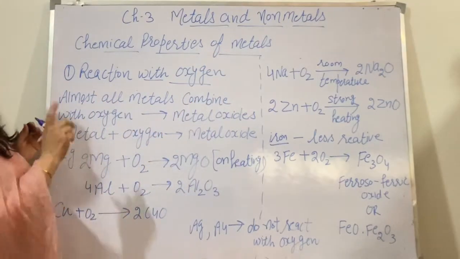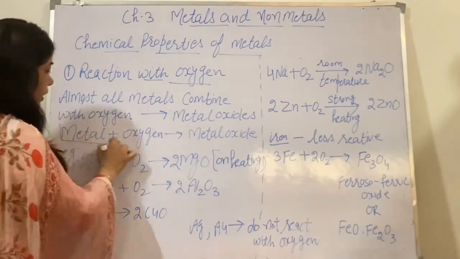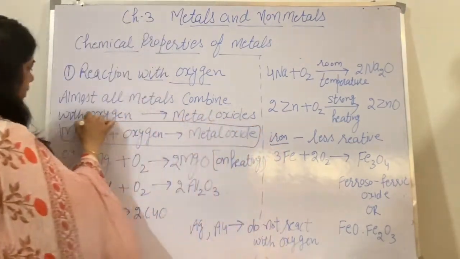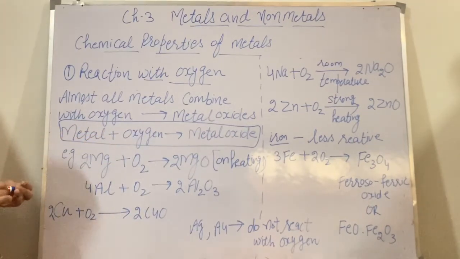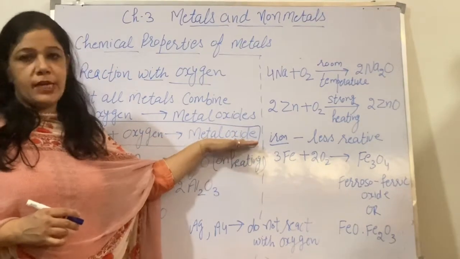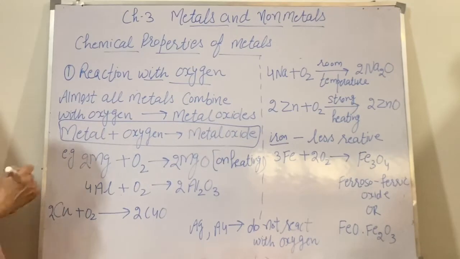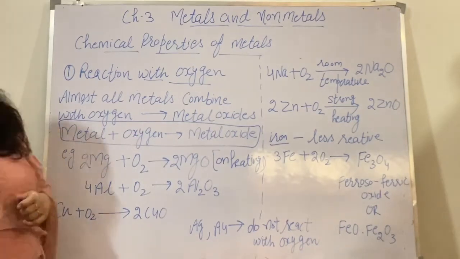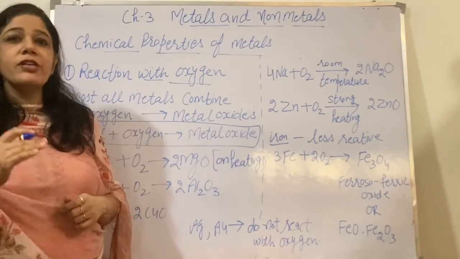Almost all metals react with oxygen, and what is the general reaction? When metal reacts with oxygen, what product will be formed? Metal oxide. Now let us do some examples. One more thing I want to tell you: all the metals do not react with oxygen at the same rate.